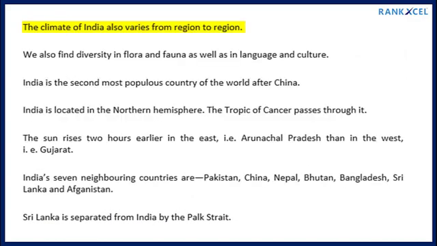The climate of India also varies from region to region. We also find diversity in flora and fauna as well as in language and culture. India is the second most populous country of the world after China. India is located in the northern hemisphere. The Tropic of Cancer passes through it. The sun rises 2 hours earlier in the east, that is Arunachal Pradesh, than in the west, i.e. Gujarat. India's neighboring countries are Pakistan, China, Nepal, Bhutan, Bangladesh, Sri Lanka and Afghanistan. Sri Lanka is separated from India by the Palk Strait.